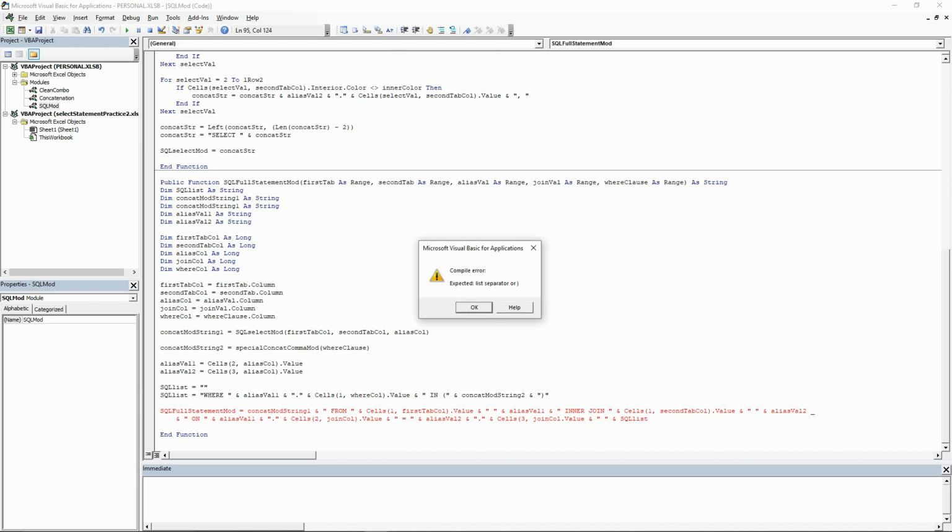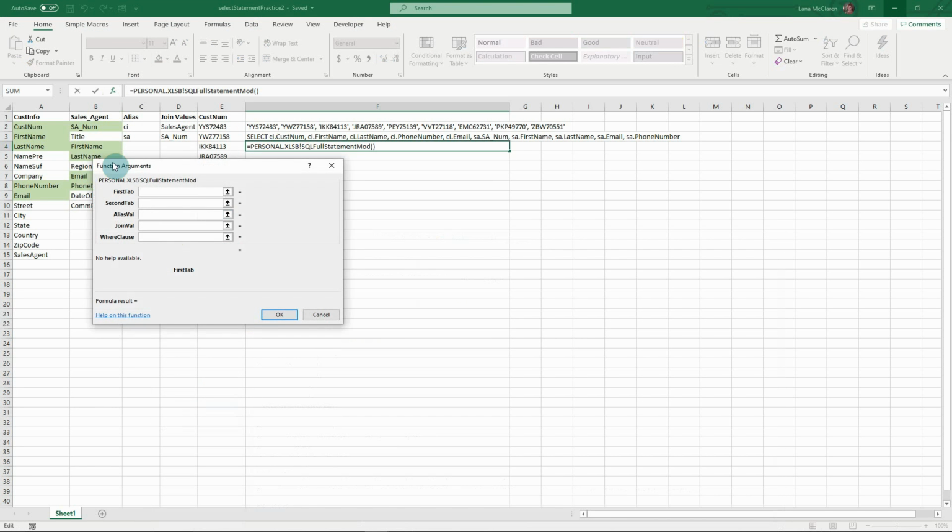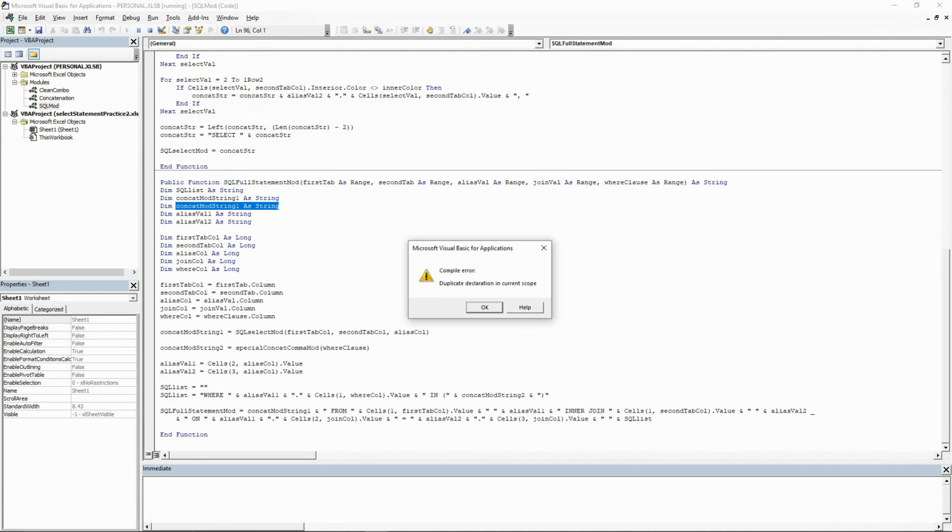It looks like I missed something. Yes, here it is. I missed the closing parentheses. So we'll save this function. And in Excel, we will call the function. We will select all of our columns and click OK. It looks like we have another error.